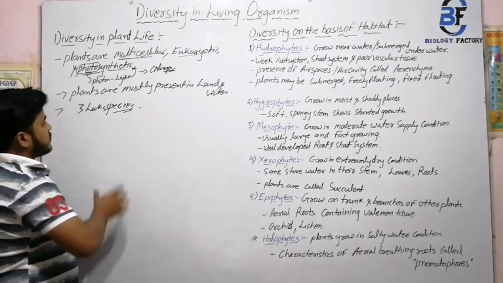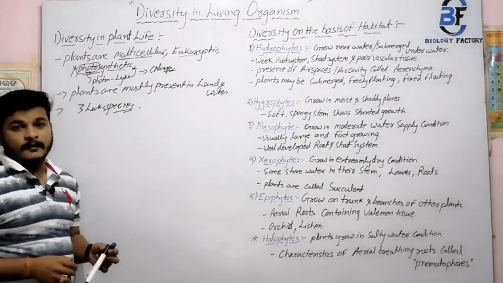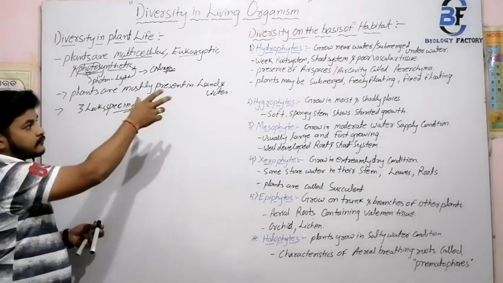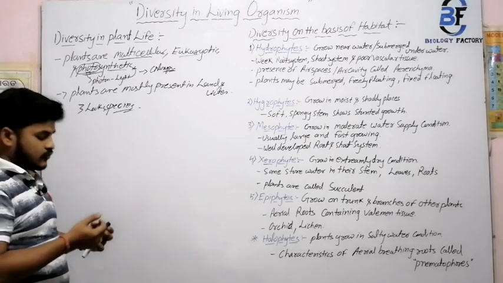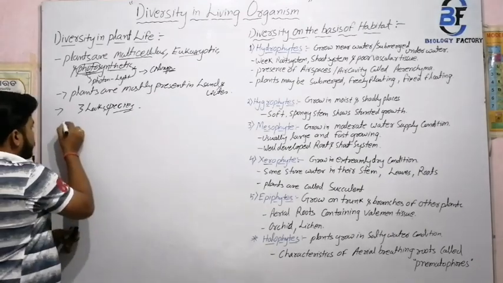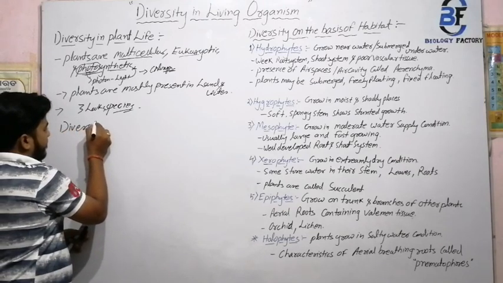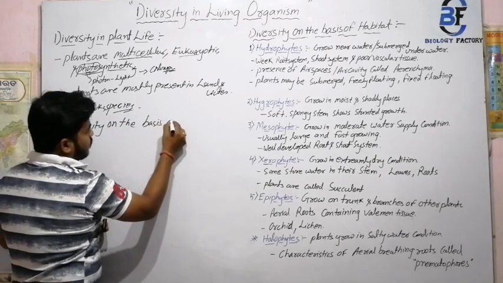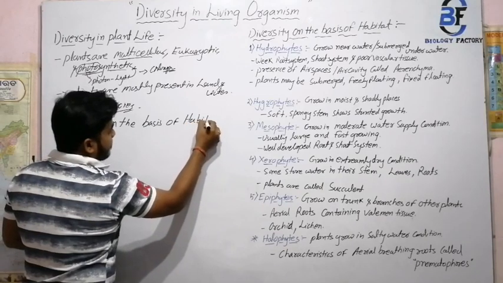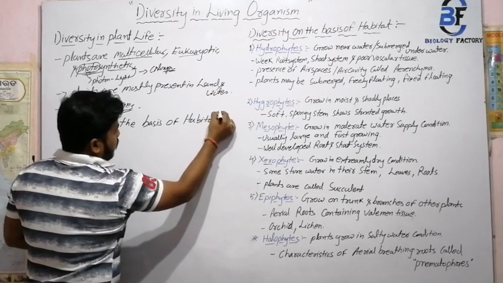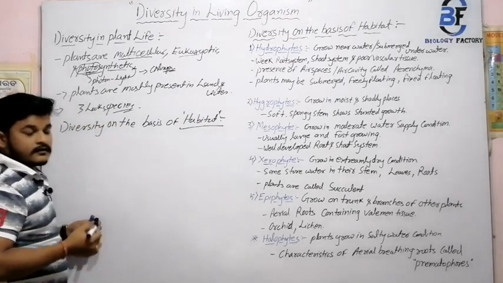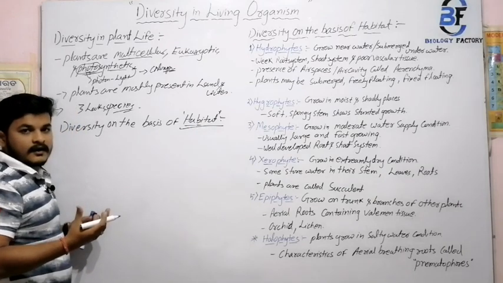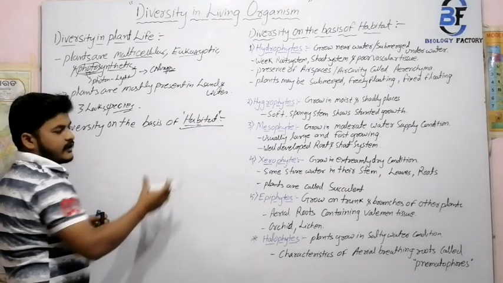Next, we cover diversity on the basis of habitat. So if we talk about diversity on the basis of habitat, our first question is, what is habitat? Habitat means it is just a thing to which one is habituated.